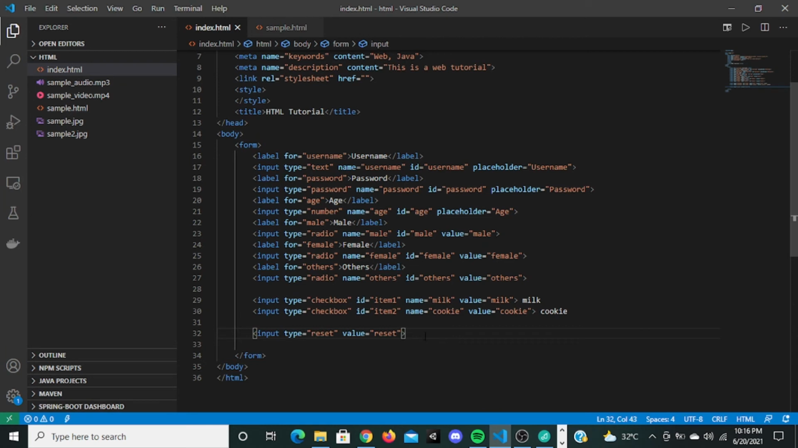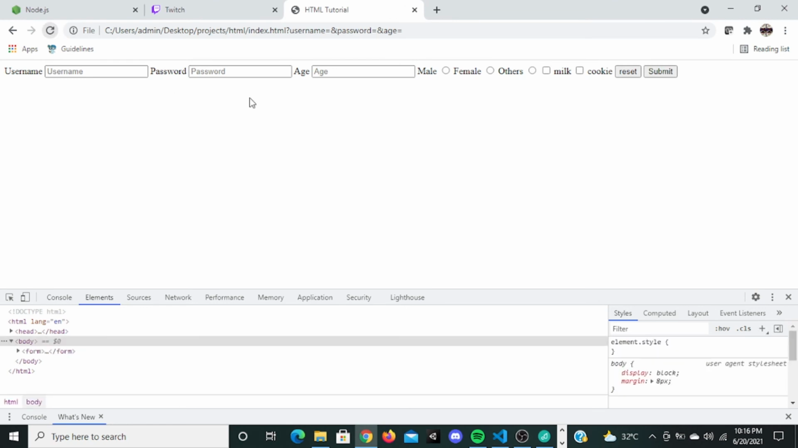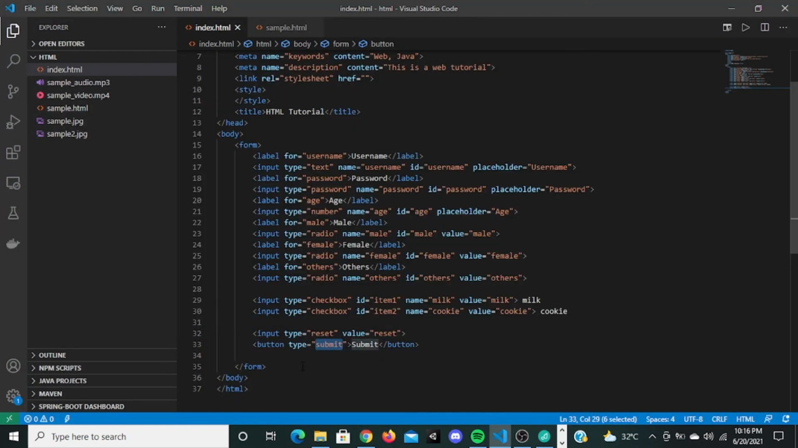You can also do this without using input. You can use another tag called button, but this button has a closing tag. You can do the same thing. You can give type submit for this. You can give a submit button right here. This will do the same functionality as input type submit. I'm going to refresh it. Submit is going to stay right here and it's going to refresh the page. So you can also use this button tag.